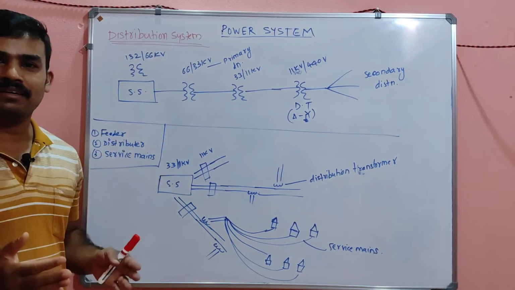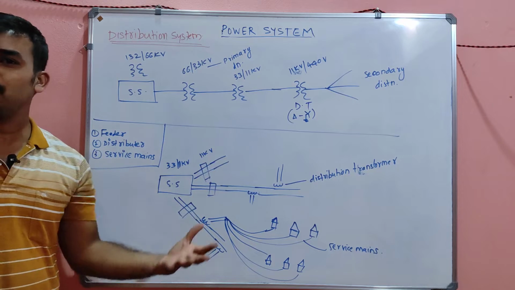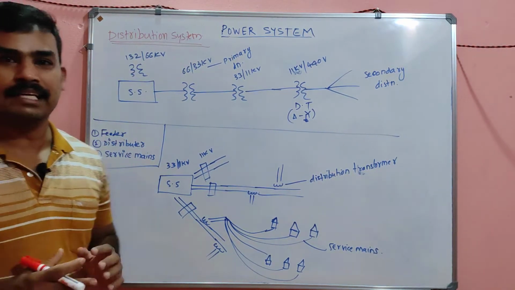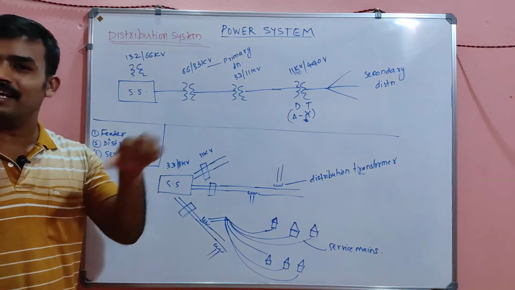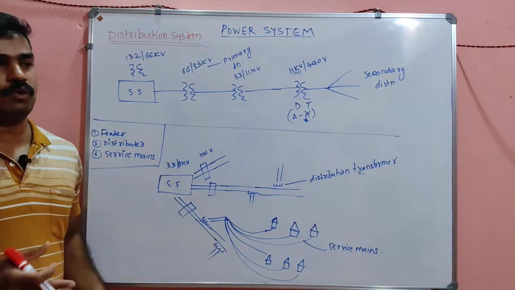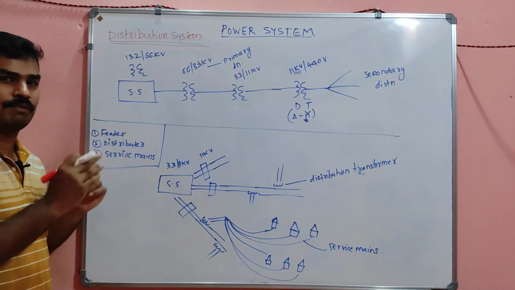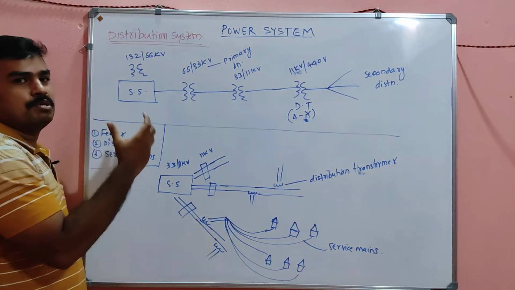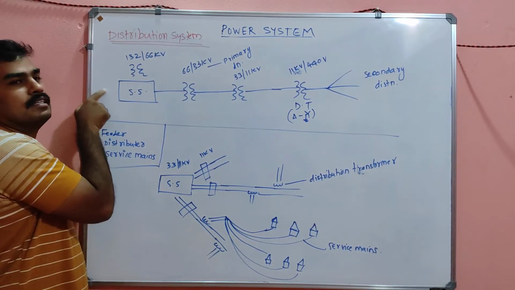We are generating the power at 11 kV. We have to step up to 132 kV and transmit to a very long distance, because whenever the voltage increases the current will be very low, so the I square R loss will be very less. So for transmitting power a long distance, we step up the voltage and reduce the current, so that power is saved. So I am going to start my distribution network from this 132/66 kV. That means here it was a 132 kV line.